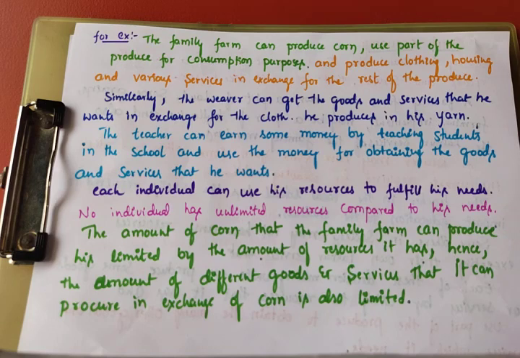Out of this, they use part of the produce for consumption, and the remaining they exchange for clothing, housing, and other various services.